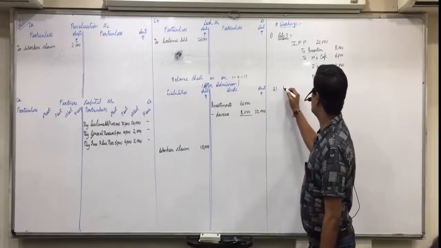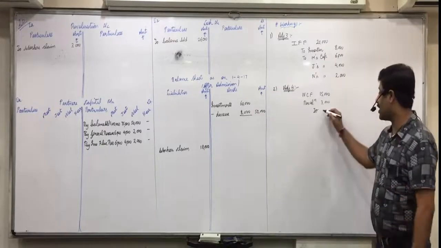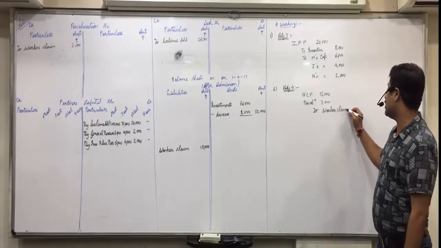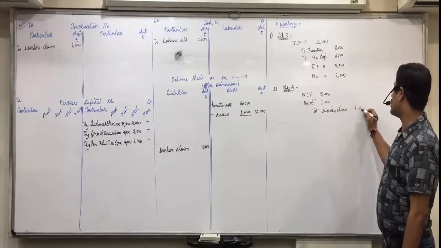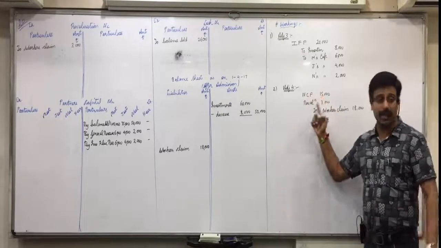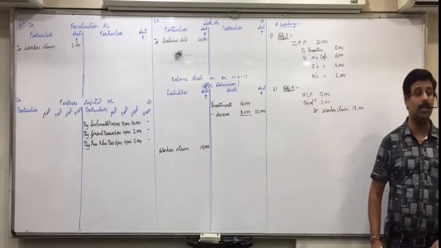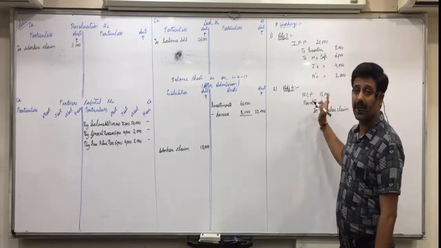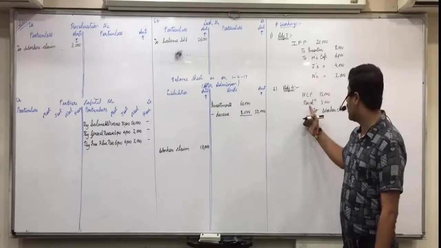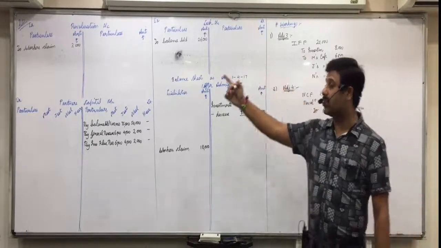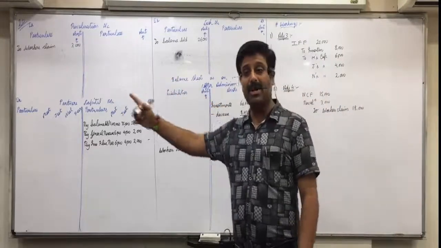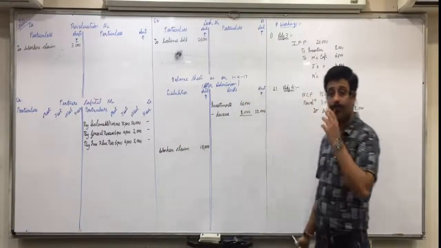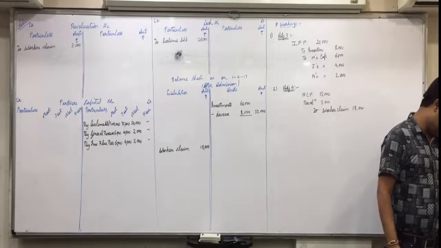Raise your hand. What will be the journal entry for this? Revaluation account debit 3,000. Workers compensation fund account debit 15,000. To workers claim account 18,000. Partners, nothing is to be distributed now. The fund gets closed. Revaluation account 3,000, we show it on the debit side of the revaluation account. And to workers claim 18,000, we show it on the liabilities side. Are you all clear with this? Next.